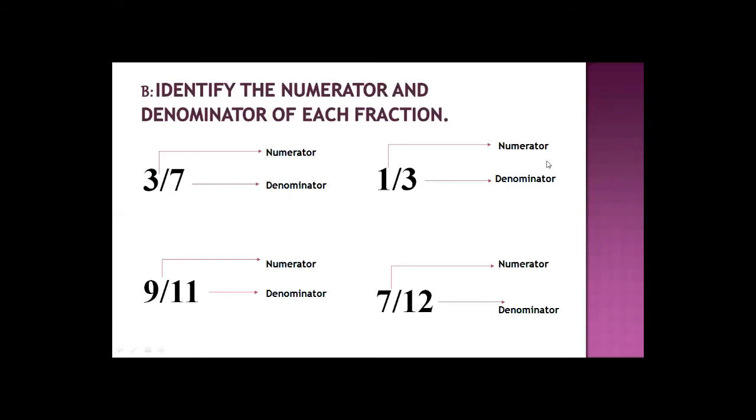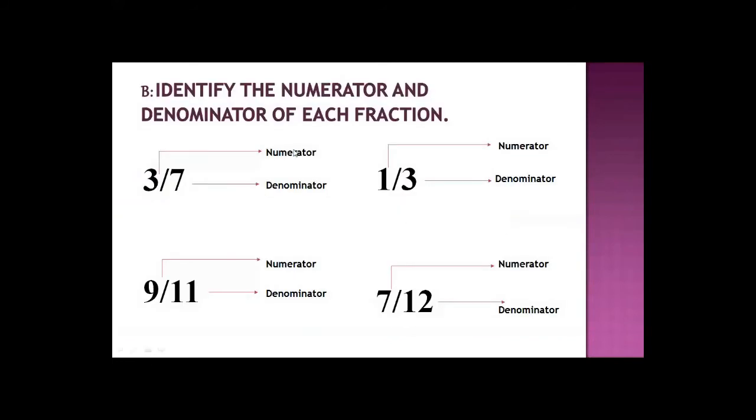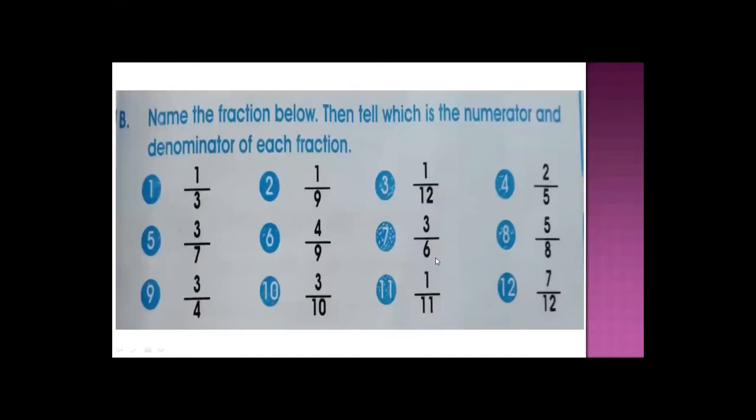Here 1 is numerator and 3 is denominator. Here 9 is above, so 9 is numerator, 11 is denominator. Here 7 is above, so 7 is numerator and 12 is denominator. For your guidance, I am solving one part of this exercise. The next slide. All the questions in this example are taken from your book. Okay, these are just for your explanation and for understanding.